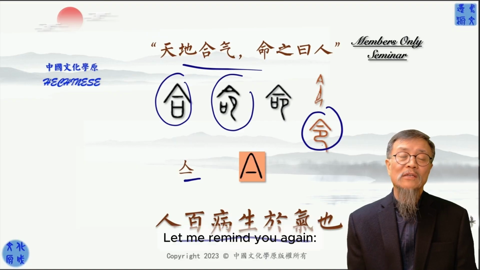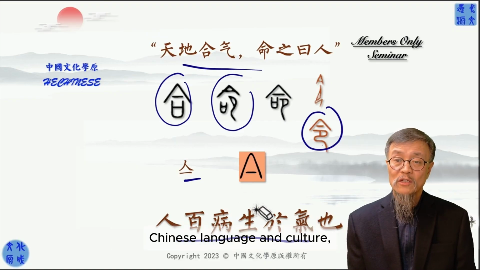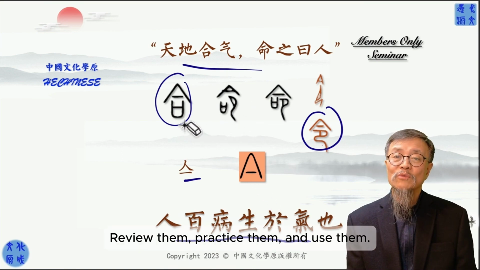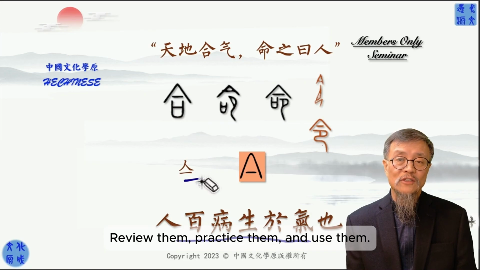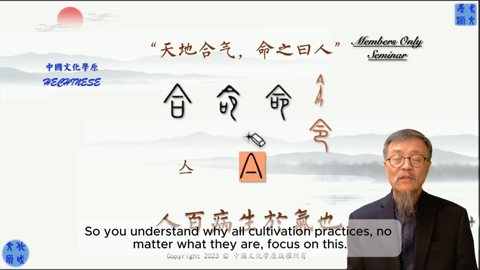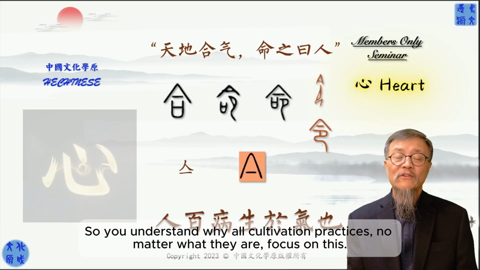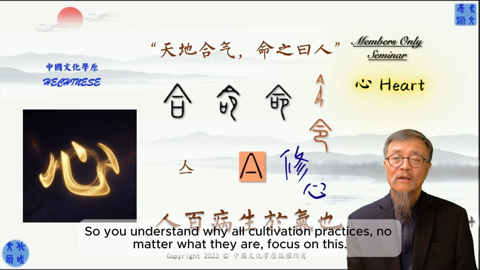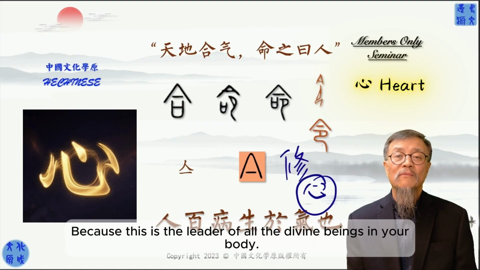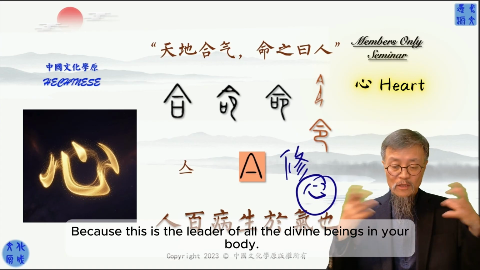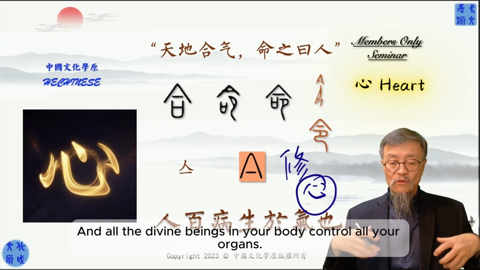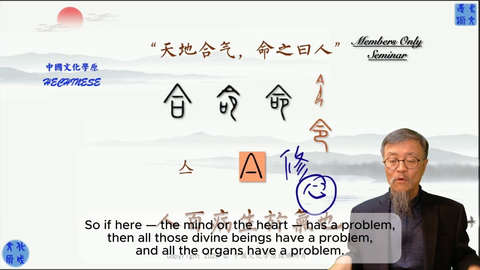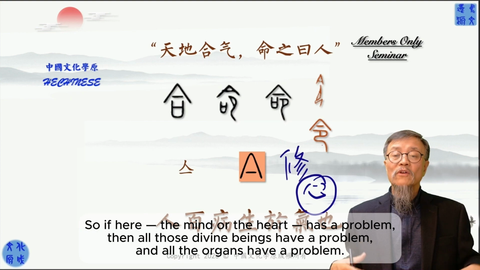So again, I want to remind you, if you're really serious about learning Chinese language and culture, you want to focus on understanding the characters, and you want to review them, practice them, and use them. So you understand why all cultivation practice, no matter what, is focused on this. Because this is the leader of all the divine beings in your body. And all the divine beings in your body control all of your organs. So if the mind or heart has a problem, then all those divine beings have a problem, and all the organs have a problem.